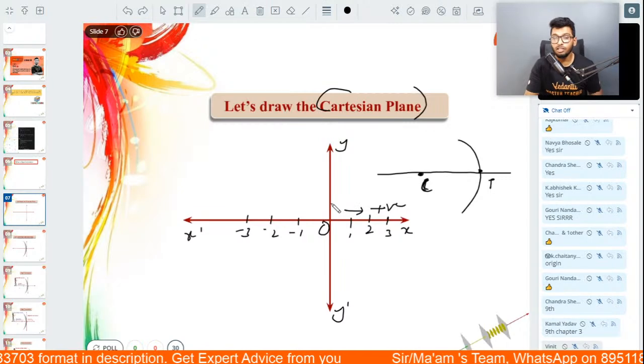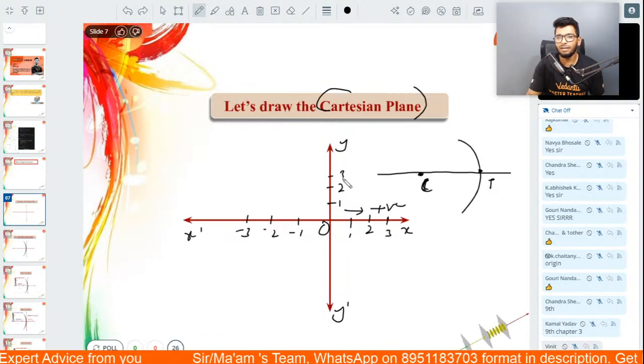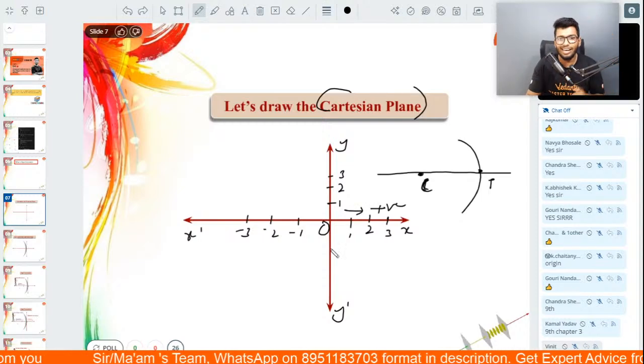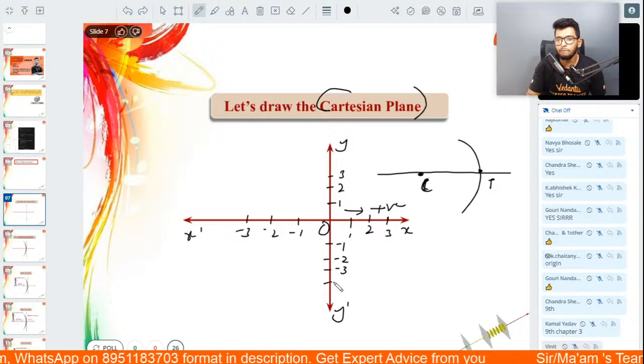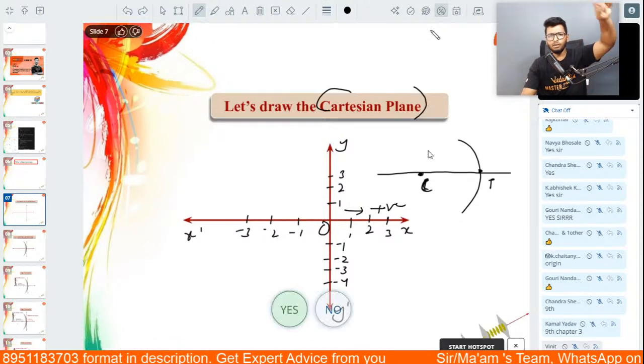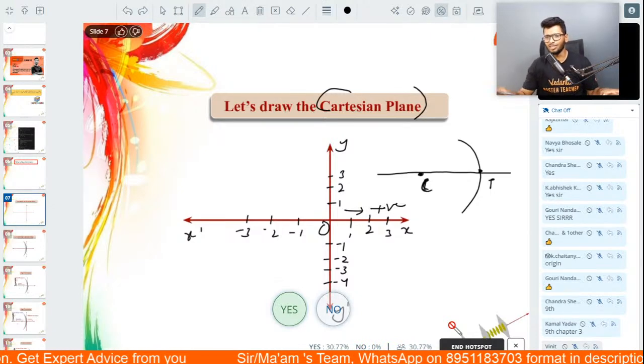So basically you have -1, -2, -3, and so on. The y-axis was considered positive. So it is basically a vertical line. So this is +1, +2, +3, and so on. And then y-dash was considered negative. So that is basically -1, -2, -3, -4, and so on. You guys remember this, no? This is what you've done in your lower grades. No doubts about it, right?